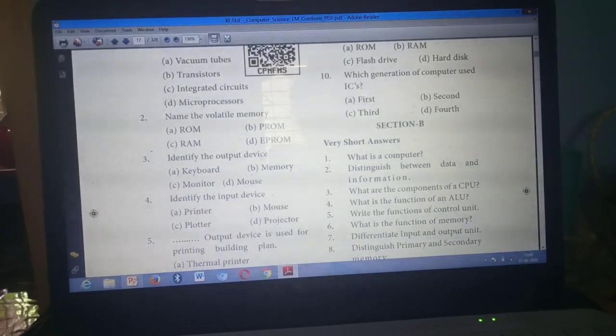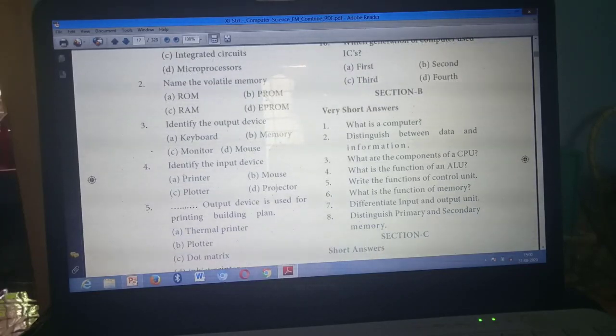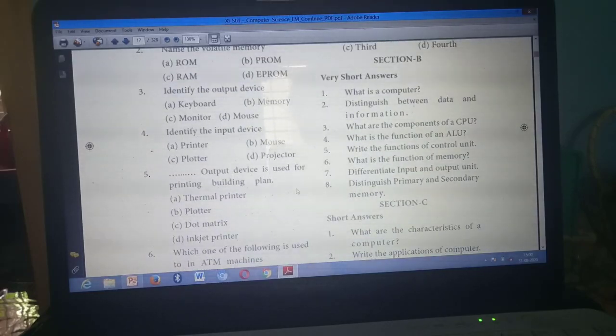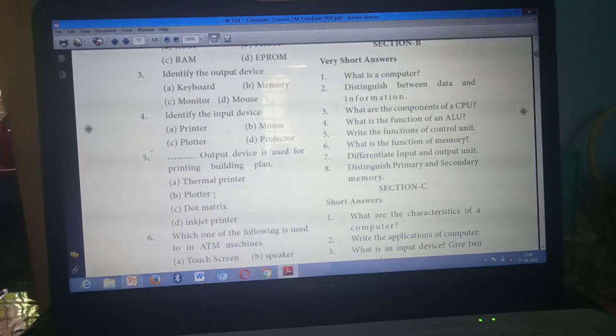Next question: Identify the output device. Which one is the output device here? Monitor, option C. Next, fourth question: Identify the input device. Option B, mouse. Next one: Dash output devices used for printing building plans. Option B, plotter.